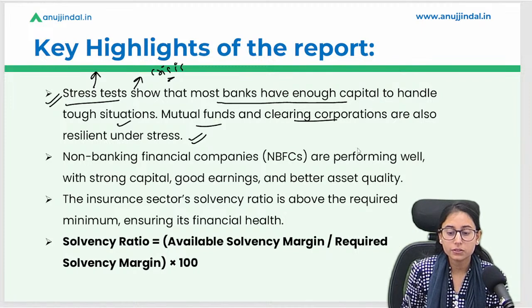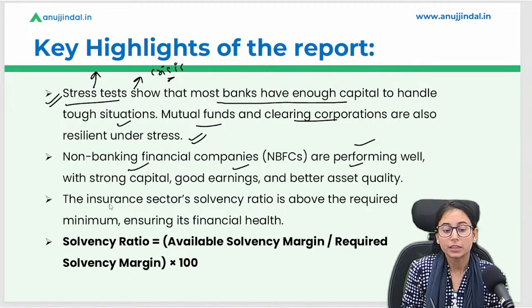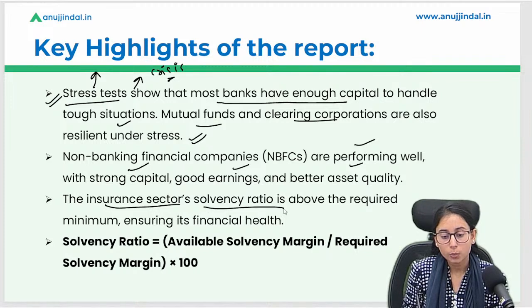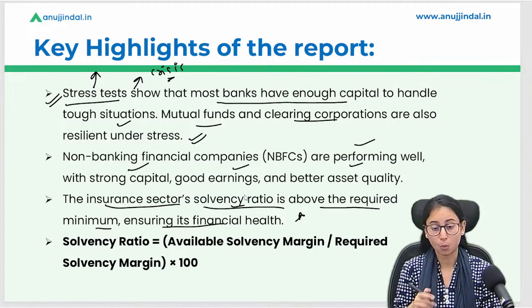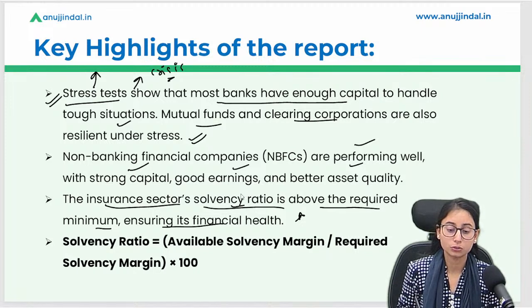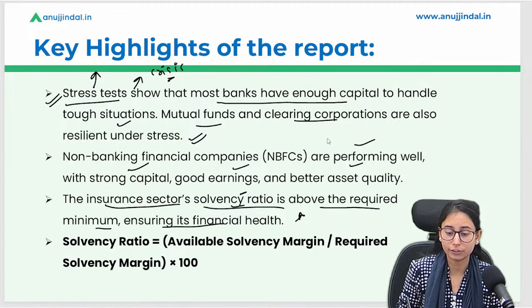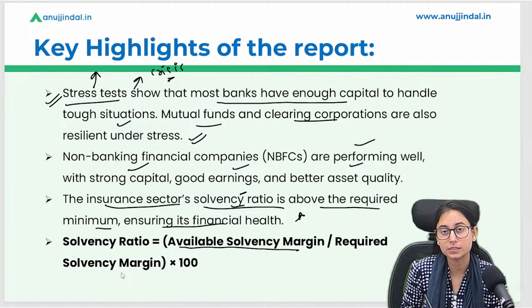Okay, NBFCs are performing well, and have strong capital, good earnings, and better asset quality. The insurance sector's solvency ratio is above the required minimum, ensuring its financial health. Now, what is the solvency ratio? Solvency ratio is a kind of net worth. Now, how do we calculate it? Available solvency margin divided by the required solvency margin.